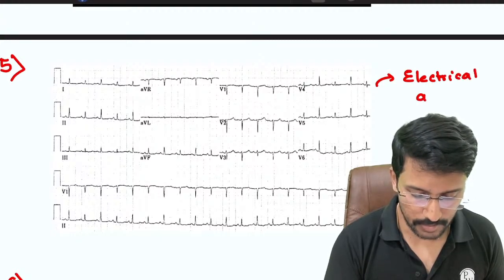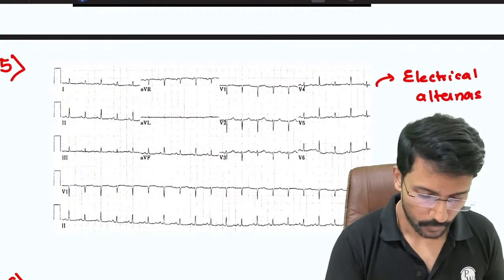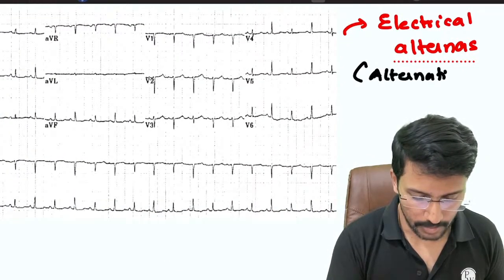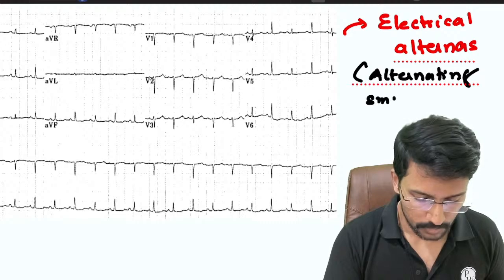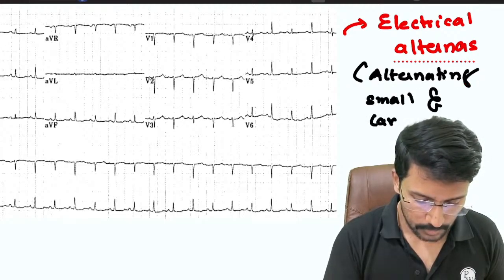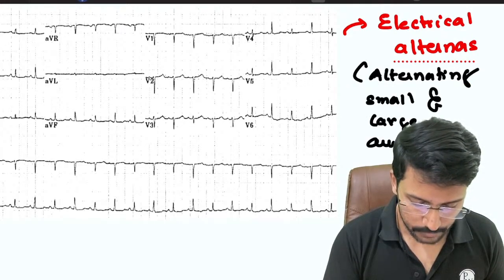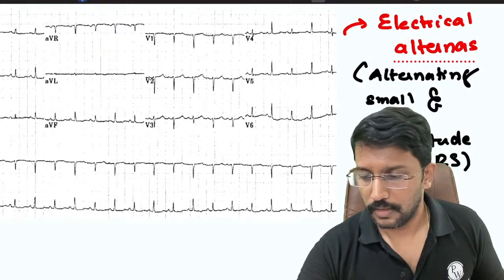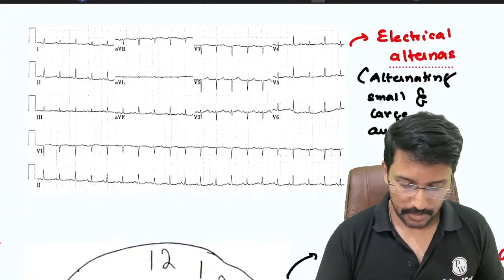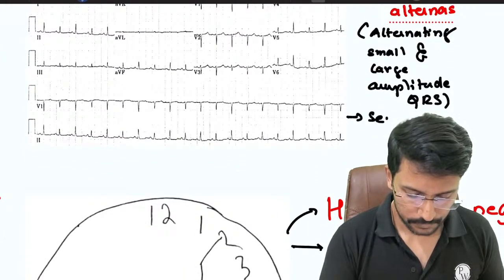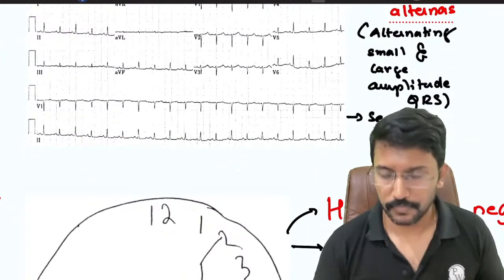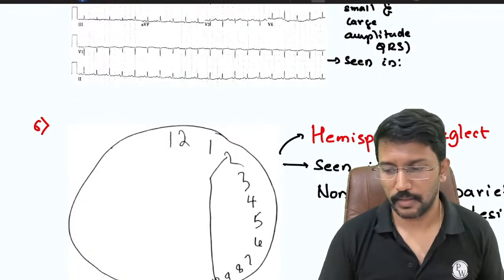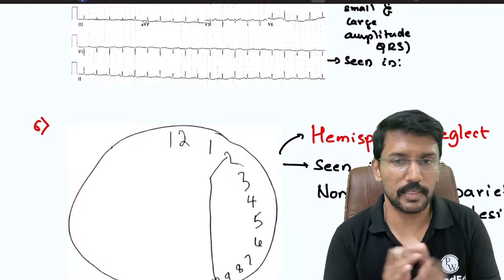In what condition do we see that? Alternating small and large amplitude QRSs. Where do we see that? Yes, it is electrical alternans. So this is usually seen in patients with cardiac tamponade. Not in constrictive pericarditis. It is usually seen in patients with cardiac tamponade.